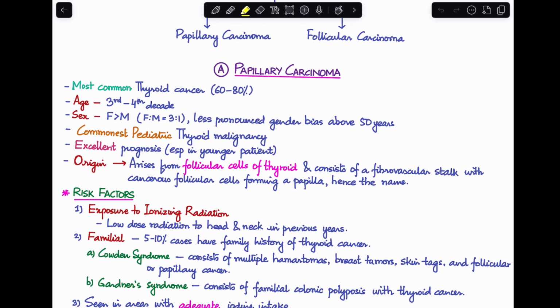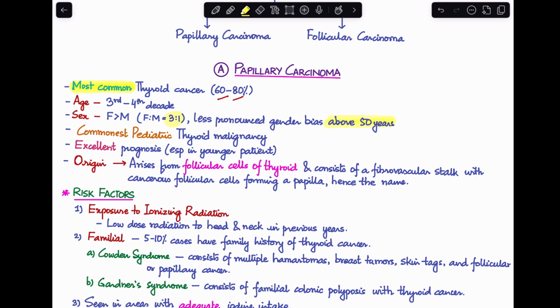So papillary carcinoma is the most common thyroid cancer amongst all of the varieties. About 60 to 80% of thyroid tumors are papillary carcinoma. This is common in the age group of third to fourth decade, and it has a female preponderance, about a ratio of 3:1. However, this gender bias usually is less pronounced when the patient is above the age of 50 years.